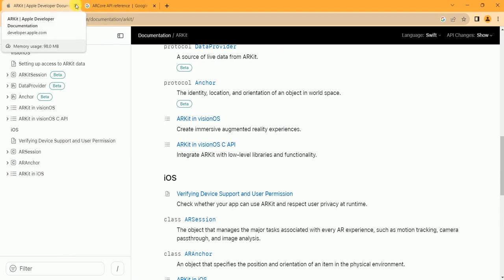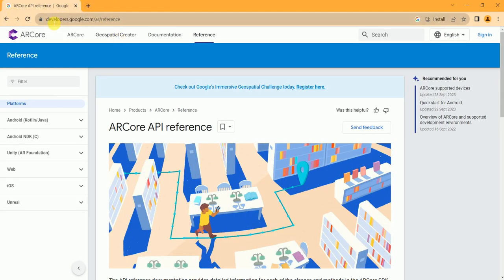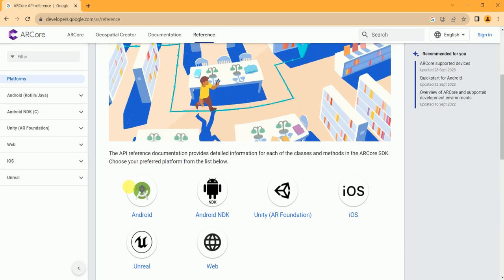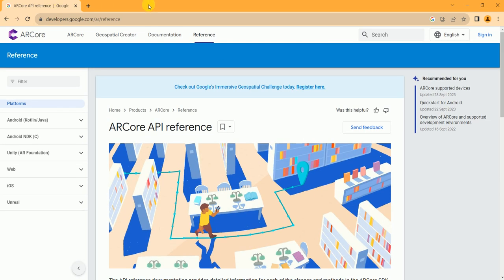After that, the biggest website, Google itself. Google also works on augmented reality, and they made tutorials on augmented reality. You can learn augmented reality from here also. So these are the three websites from where you can learn augmented reality. Guys, this is a very rapidly growing skill, so you must work on it.